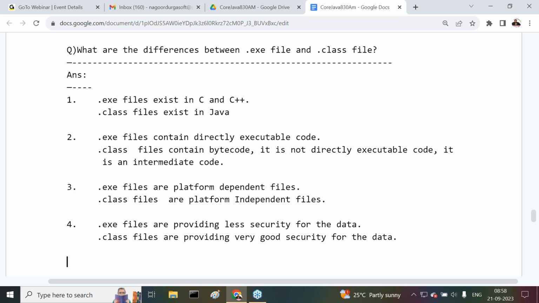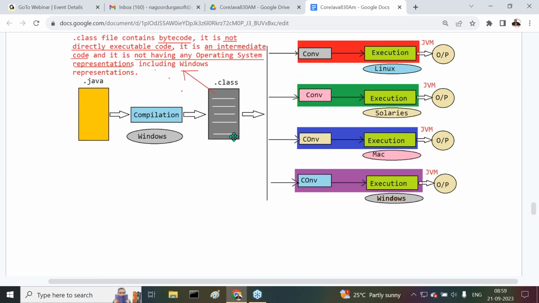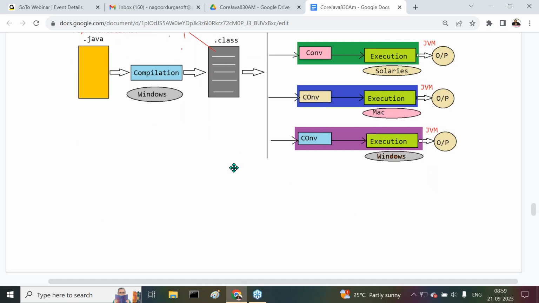Now these are exactly the differences between .exe file and .class file. These are the differences we have to identify clearly. Got it or not? Right, sir. It's okay now.